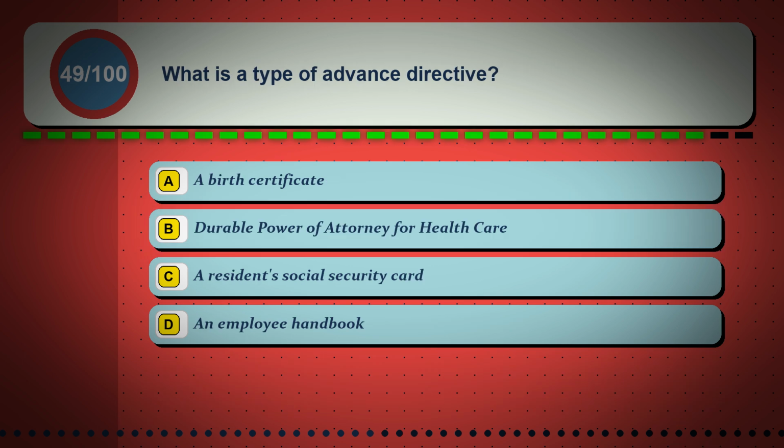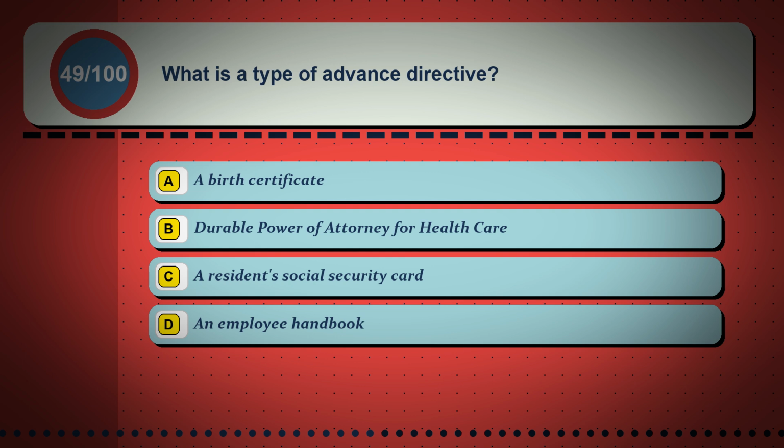Question 49. What is a type of advance directive? Option A, a birth certificate. Option B, durable power of attorney for healthcare. Option C, a resident's social security card. Option D, an employee handbook.